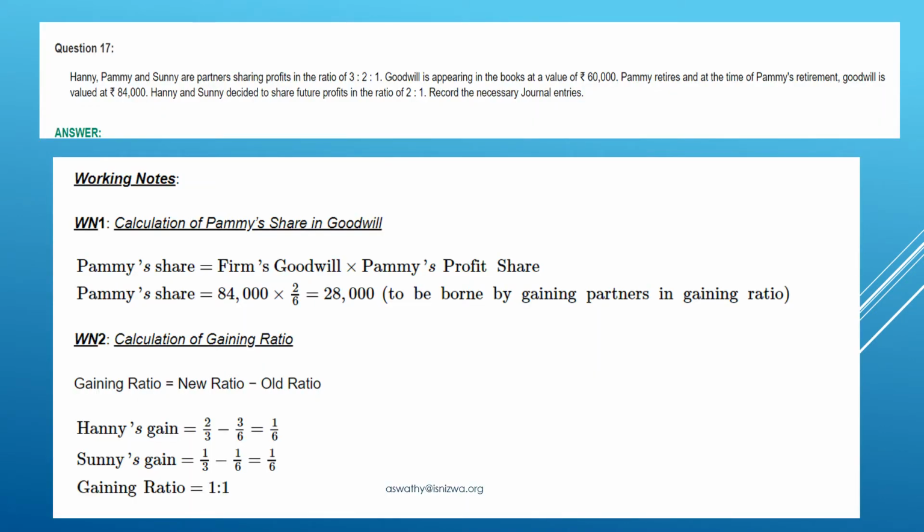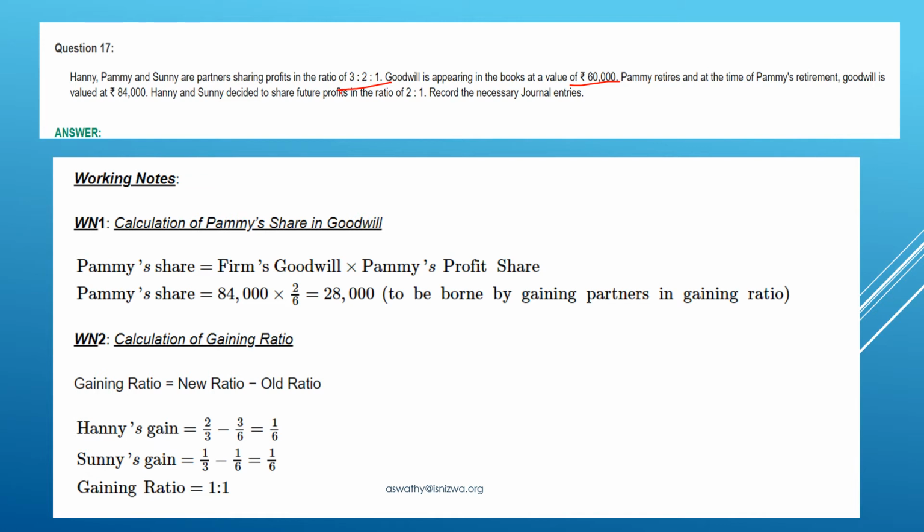Now let's do one question. Hani, Pammy and Sunny are partners sharing profits in the ratio 3:2:1. This is the profit sharing ratio. Goodwill is appearing in the books at a value of 60,000. Goodwill already existed in the books of the firm, that is 60,000.